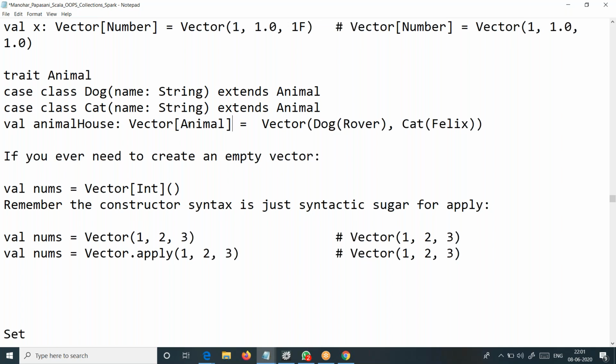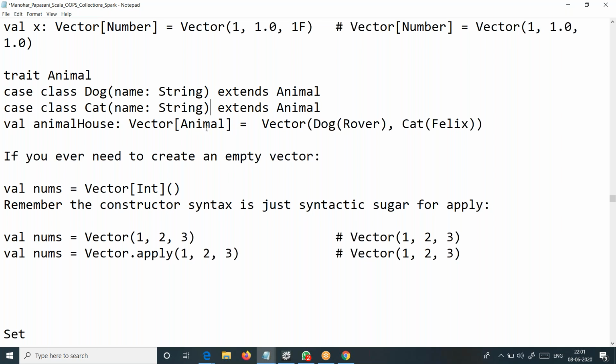When you pass animal as the type in the vector, in that collection you can add any object which extends this animal. So it might be dog, cat, elephant, zebra, anything. Those objects can be added to this vector, because all those are of animal type, provided you extend animal in those classes. That is important.